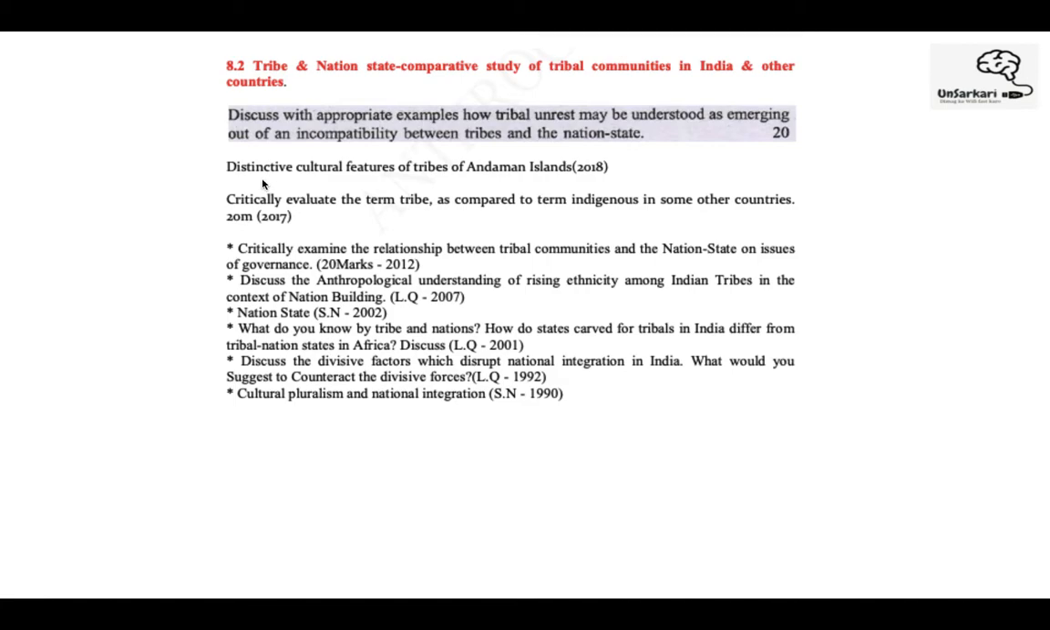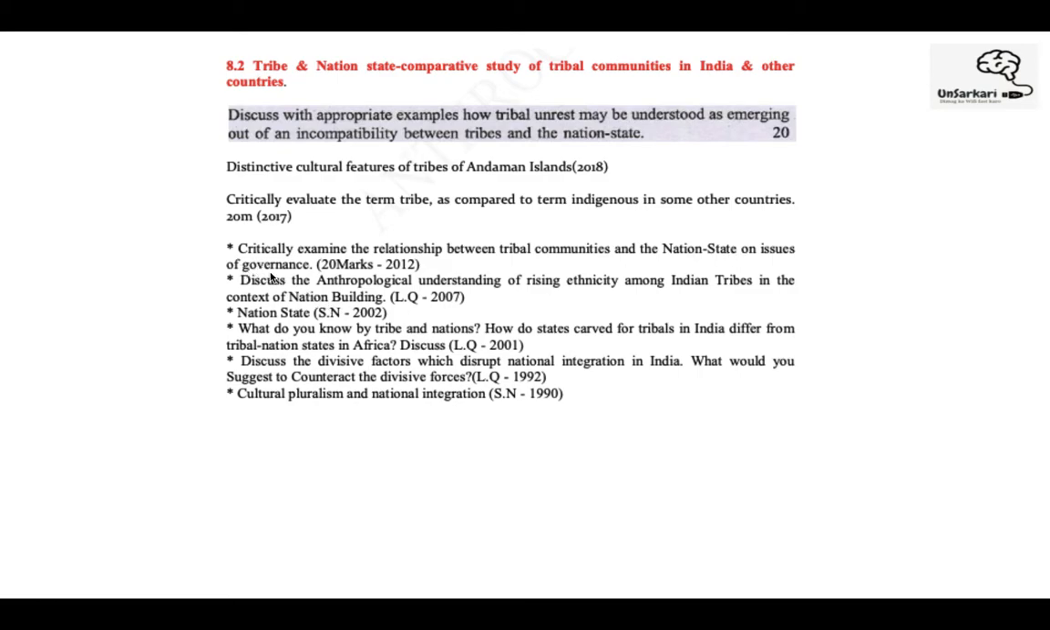Okay. Distinctive cultural features of tribes of the Andamans. So maybe you can write about Jarawas or Onges. They are distinct. What kind of cultural features do they have? Critically evaluate the term tribe as compared to indigenous in some other countries. So somewhere it says indigenous communities, somewhere it says tribes. Critically examine relationship between tribal communities and the nation state on issues of governance.